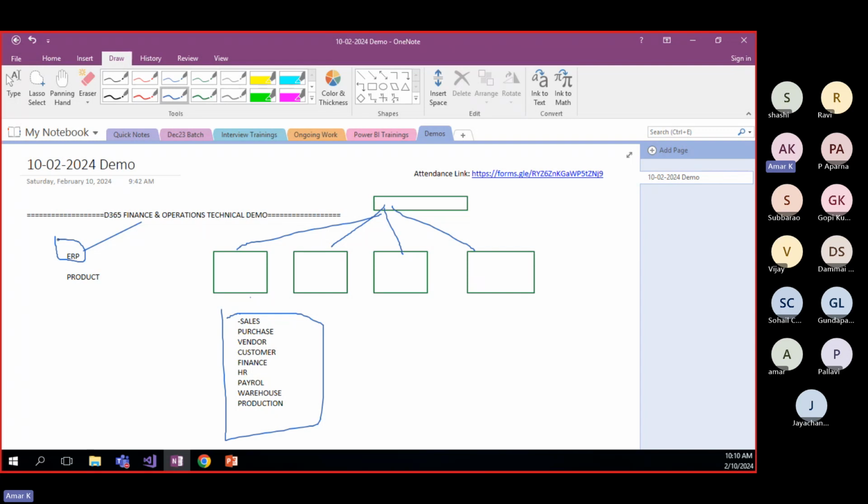You can take a multinational business or one small business, at least a small business like a bookshop. A bookshop also needs sales, purchase, vendors, because the publishers supplying the products are vendors, and customers are required. Finance is required, HR to recruit people if you have different branches, payroll, a warehouse to store the books, and production also is required. Even in a simple business, these are the things involved.